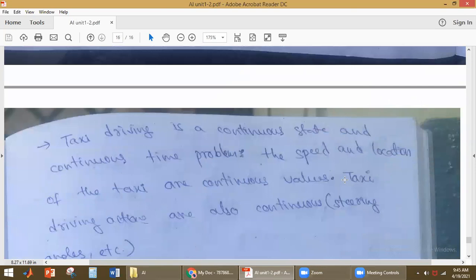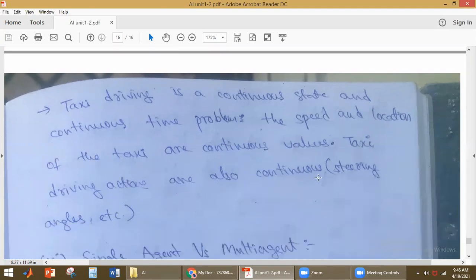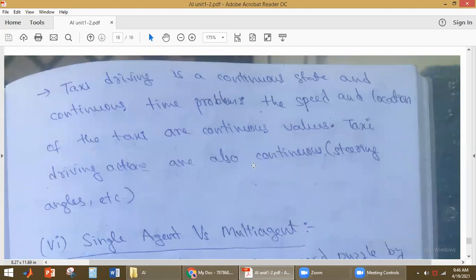Whereas taxi driving is a continuous state and continuous time problem, because the speed and location of the taxi are continuous values and taxi driving actions are also continuous. Okay, so that is why taxi driving is a continuous state and continuous time problem. See here, speed and location will decide the environment, yes or no? So these are continuous values. And the steering is what? Actuators, yes or no? Steering angles, etc. The actuators are also continuous. That is why the taxi driving environment is continuous.